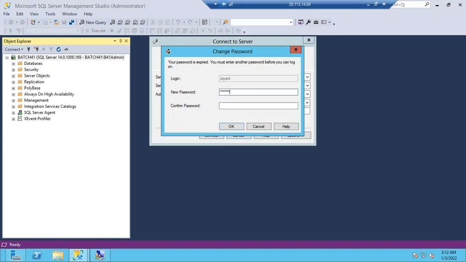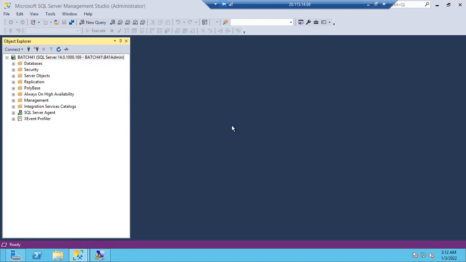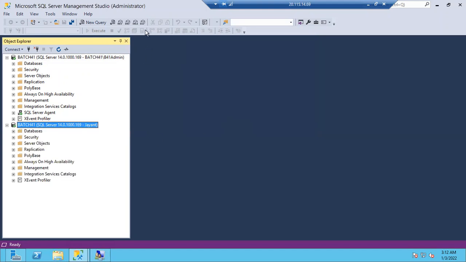Minimum 8 characters, 1 capital, 1 small, and numbers also you have to give. No special characters. Okay, so now it is asking to change the password. Then I just changed my password. Now it is allowed to connect to the SQL server, right? And if you see here, you can see Jayanth. This is how I can connect to the SQL server using SQL authentication.